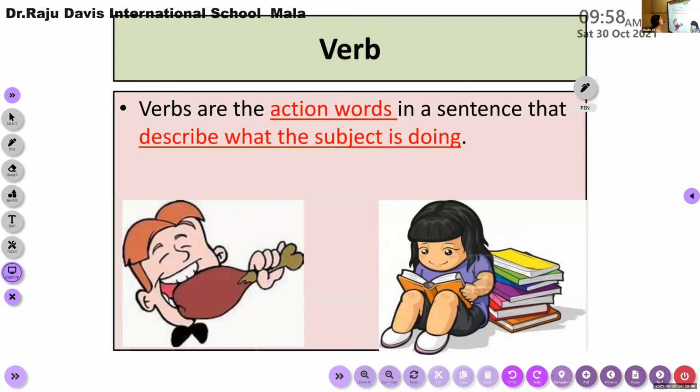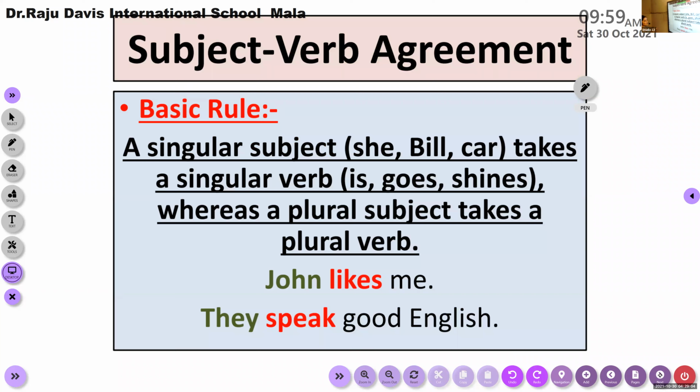And also we had a discussion about a verb here. I said verbs are the action words. This action is described, or it is simply done by the subject in the sentence. And I said there is an agreement between the subject and verb. Another name for this topic is subject verb concord. It is there in the 10th standard syllabus also, so please pay attention here.